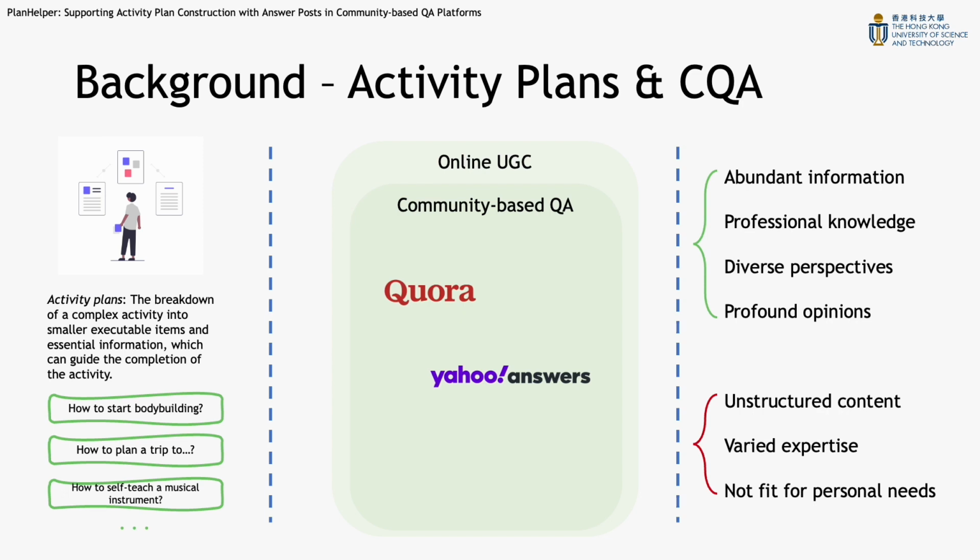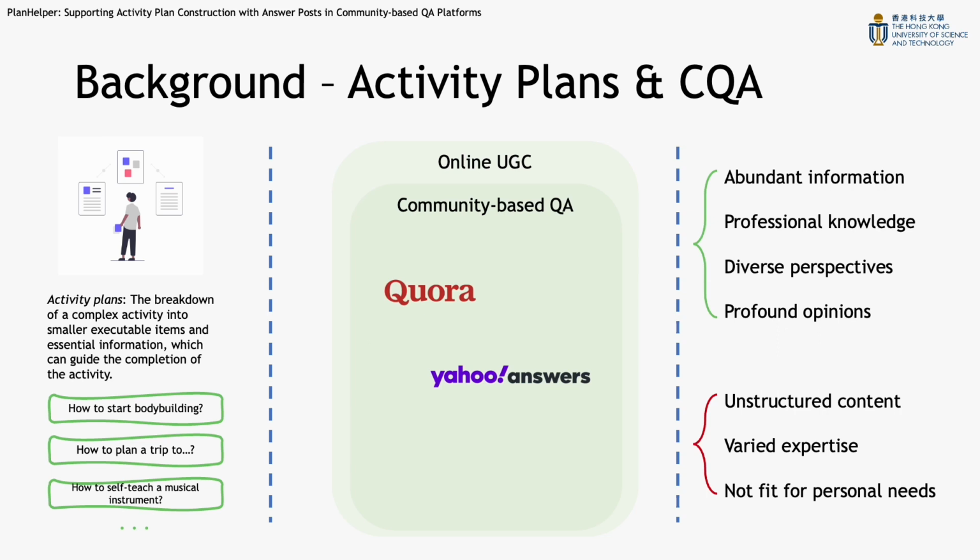Examples include planning to start bodybuilding, planning for a trip, and planning to self-teach a musical instrument. We have noticed that people generally refer to rich online user-generated contents when they plan for activities. And among those vast resources, community-based QA platforms or CQA platforms such as Quora have become a primary go-to choice because they often provide abundant questions and answers with professional knowledge, diversity of perspectives, and profound opinions.